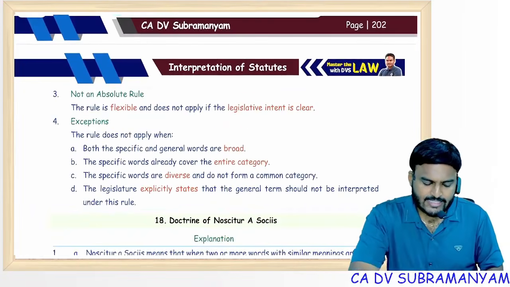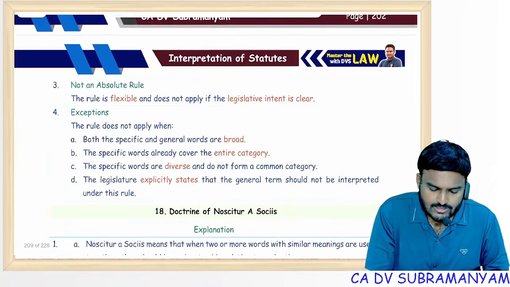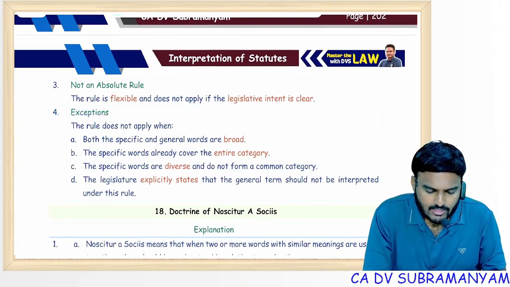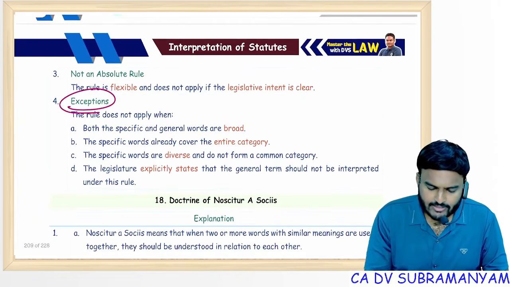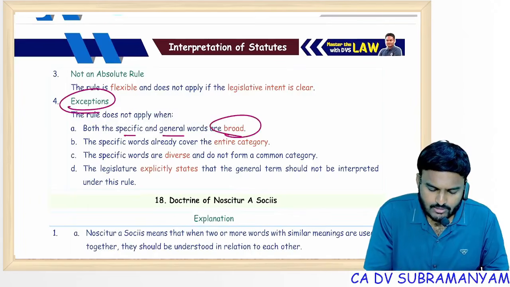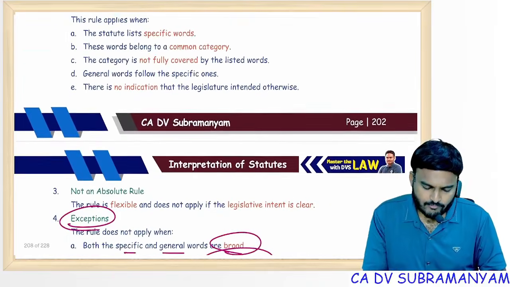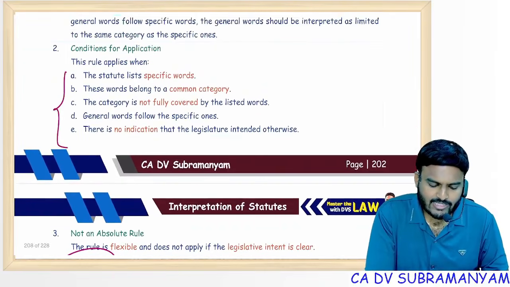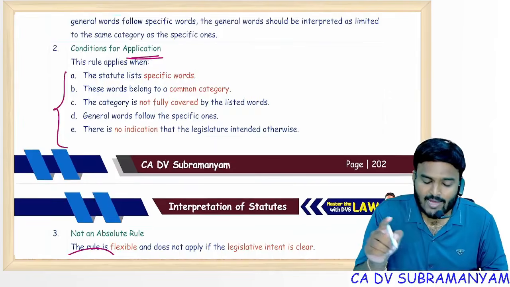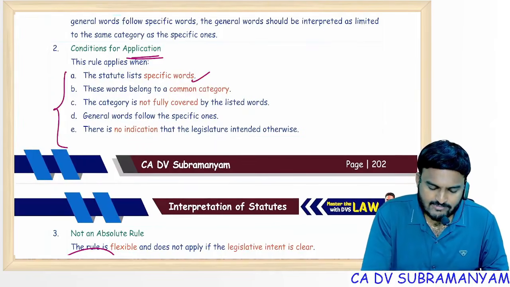Ejusdem generis exception cases, remember. Ejusdem generis exception cases are important: specific general words are broad, specific words cover the entire category, specific words are diverse in nature, or the law explicitly states that ejusdem generis is not applicable. If you remember this, quite opposite, you can write the conditions for application of ejusdem generis: specific words, common category, not fully covered, no indication.